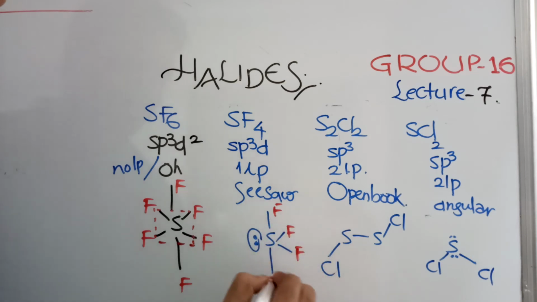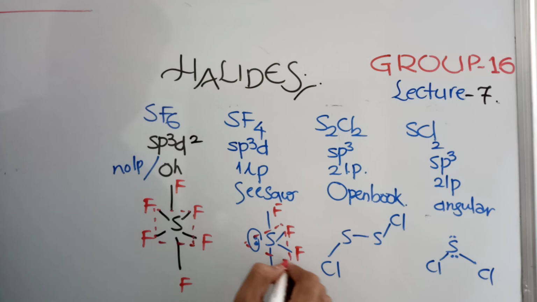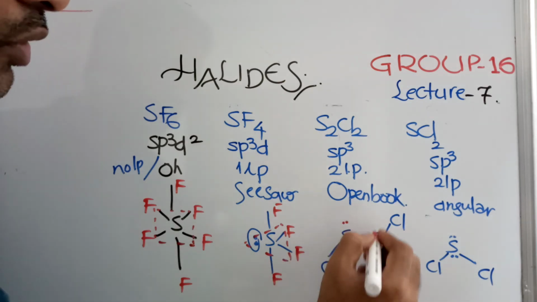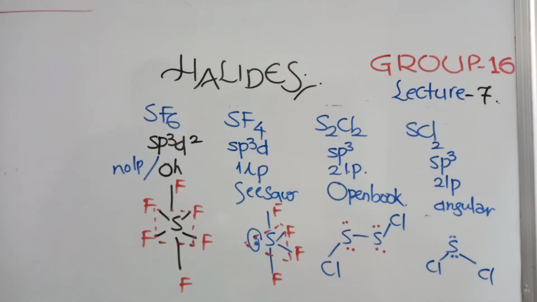SF4 seesaw, this is the geometry, one lone pair in the plane. This is angular, this is also angular, but overall this is open book shape like hydrogen peroxide. The number of lone pairs, everything is mentioned here.